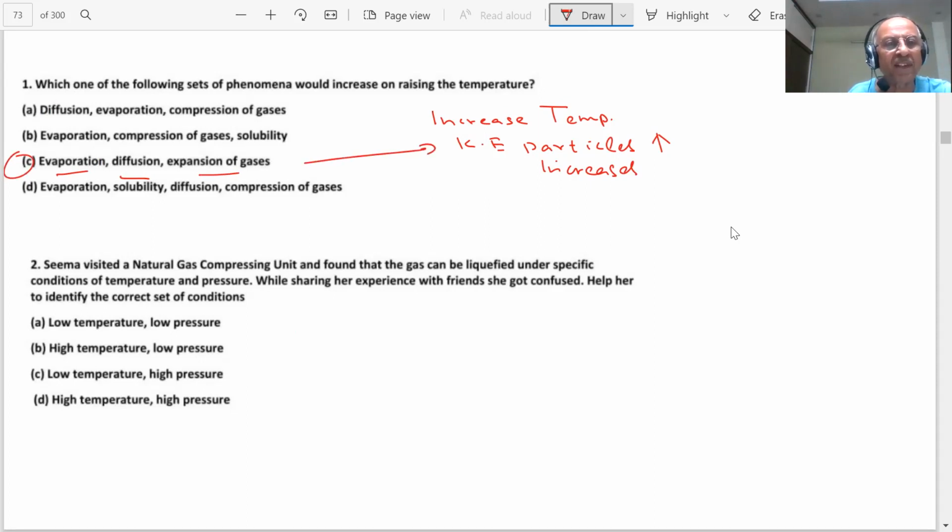Next question. Sema visited a natural gas compressing unit and found that the gas can be liquefied under specific conditions of temperature and pressure. While sharing her experience with friends, she got confused. Help to identify the correct set of conditions, students. Low temperature, low pressure; high temperature, low pressure; low temperature, high pressure; high temperature, high pressure. Low temperature, high pressure.